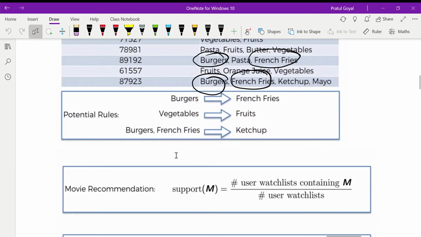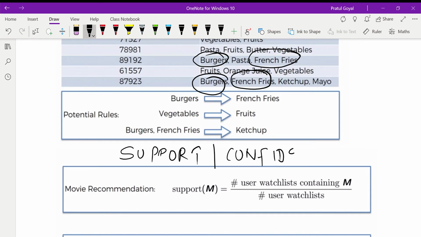So guys, over here there are three parameters that we will be talking about. The three parameters are support, another parameter called confidence, and another parameter called lift.